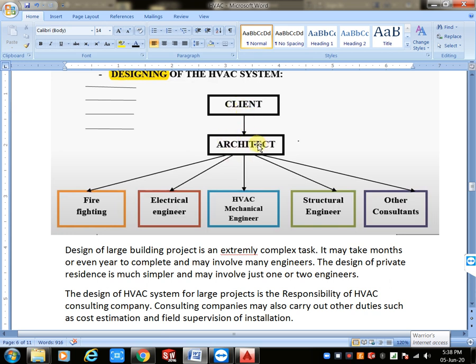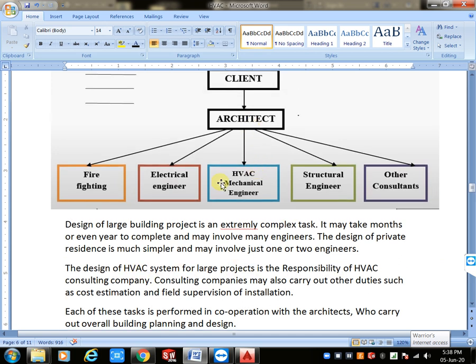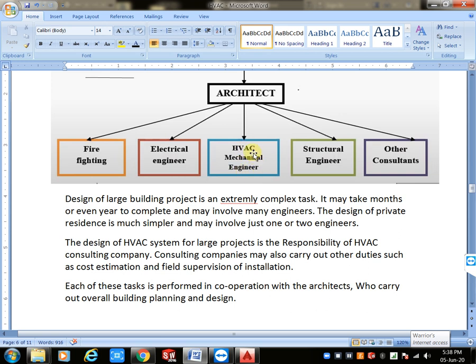In HVAC, see this point, the design of HVAC system for large projects is the responsibility of the HVAC consulting company. For example, this is the first party, this is the second party, and the second party will maintain the entire thing. Consulting company may also carry out other duties such as cost estimation and field supervision of installation.